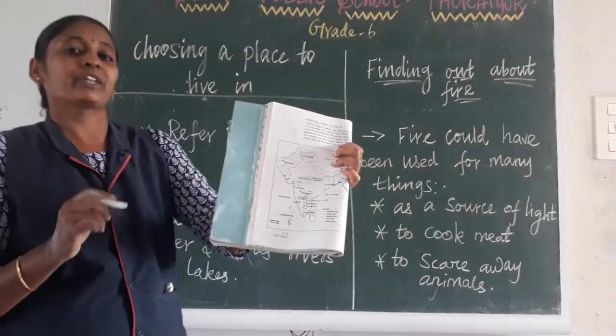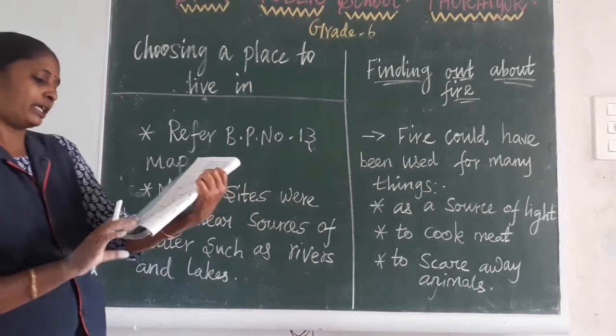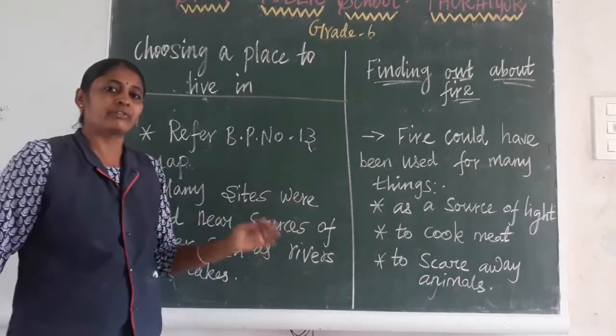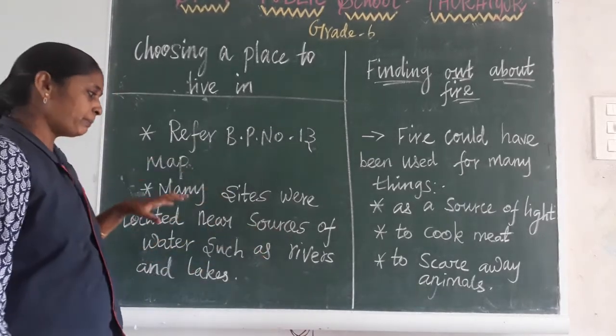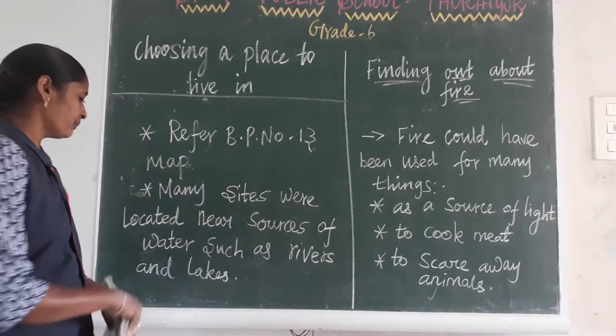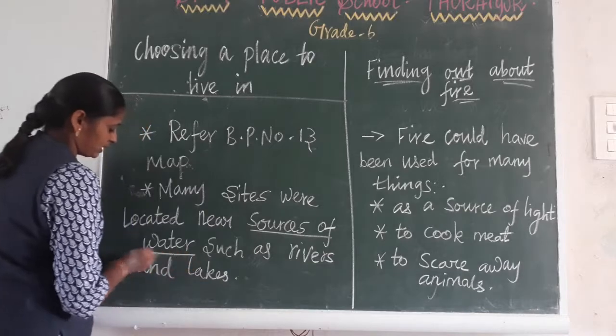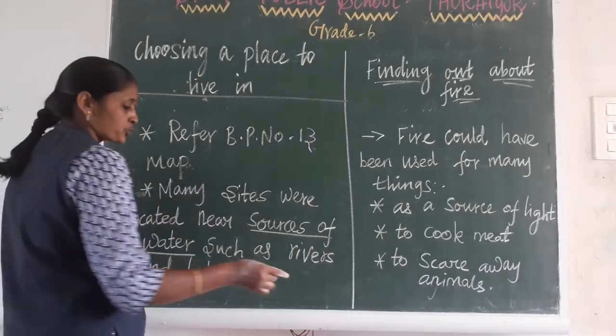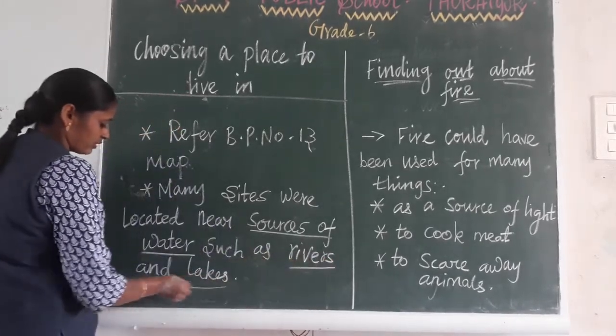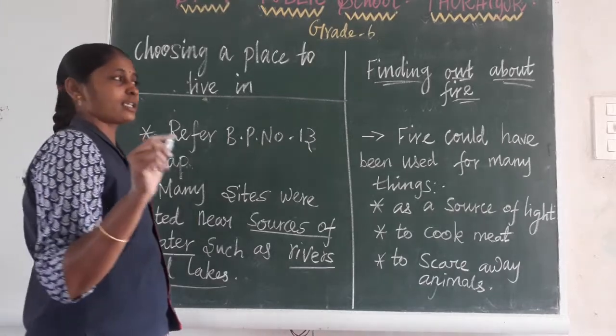Near the river bank of Krishna. Bhimbetka is located at the river bank of Narmada. So the people preferred to settle where the availability of water, the source of water, is present. In that place alone they settled. So the maximum number of sites they discovered were in river banks and lakes.